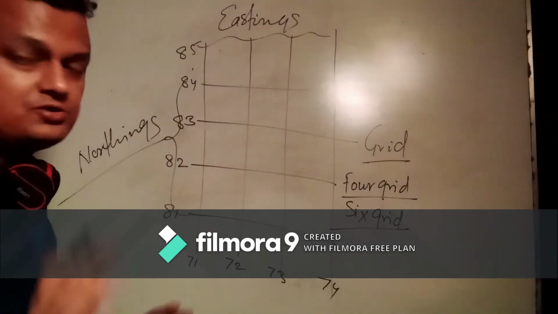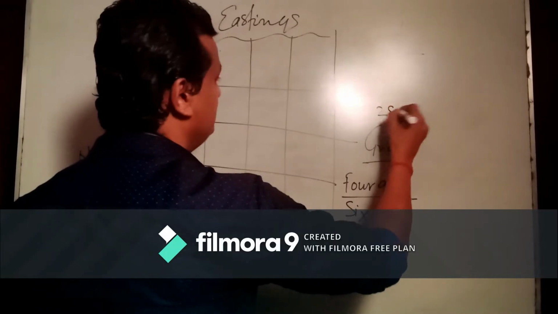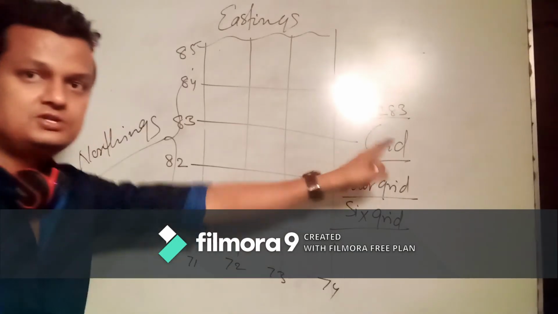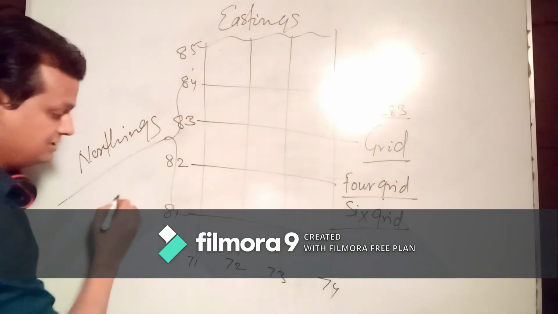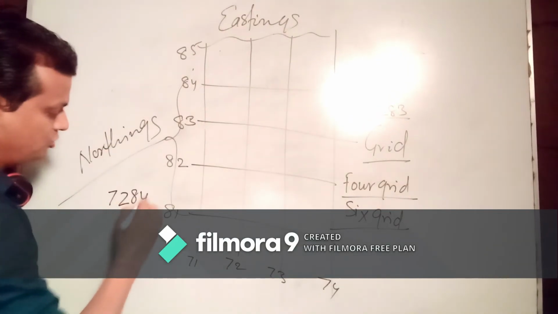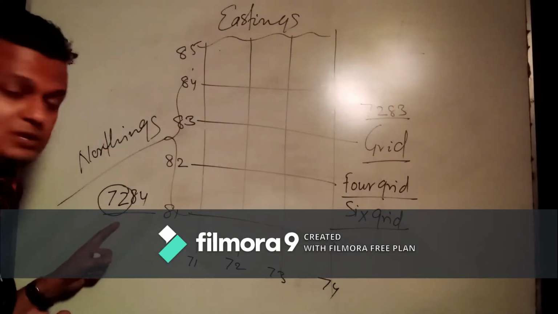If I am talking about the 4-grid system, I am talking about 72, 83. If I am going to ask this question, here I am writing it, you can see 72, 84. For these two numbers, 72 is asking me what?